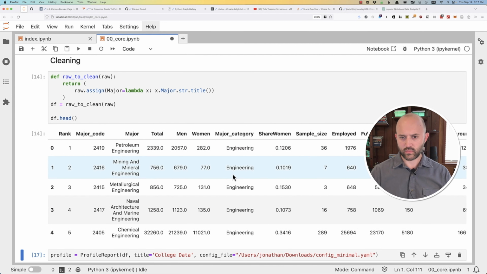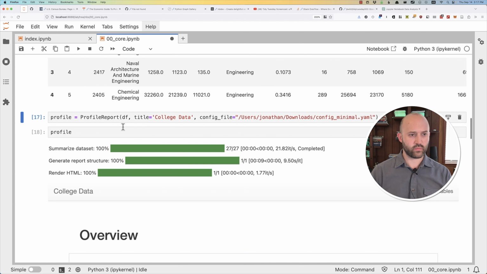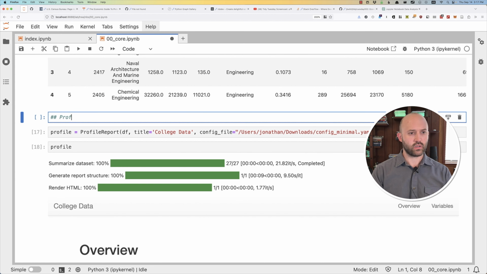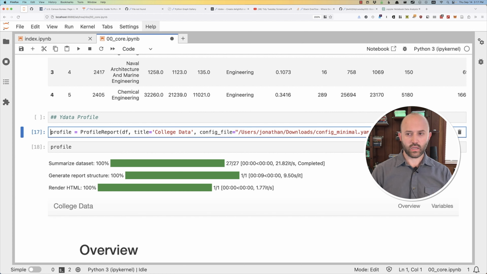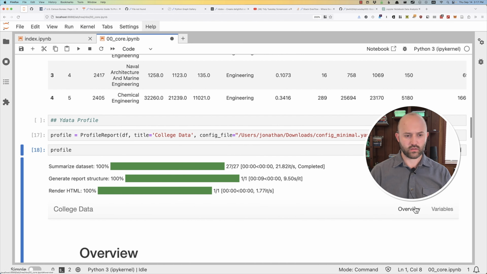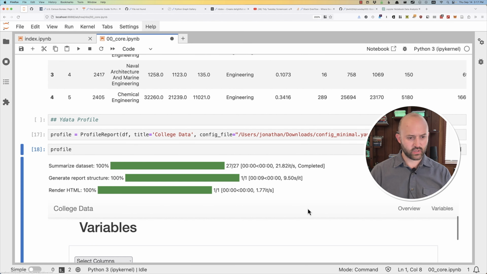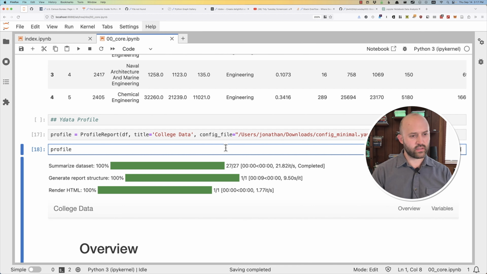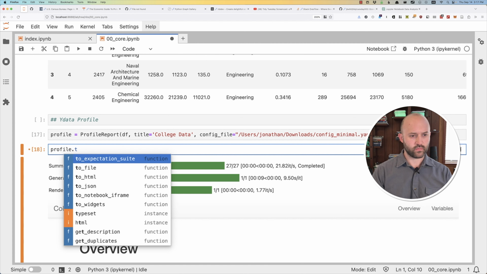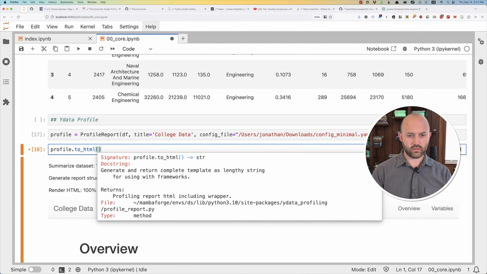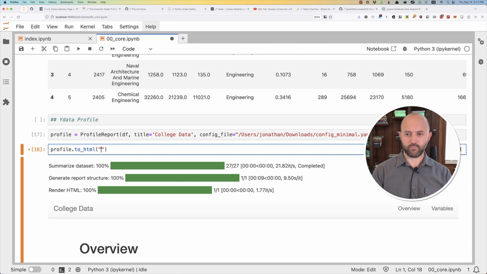Okay, so the cleaning looks reasonable, as I said, and we have the profile here. So maybe call this Y data profile. That's pretty cool, and with this I have the overview of the variables separately down here. I think I can actually write this out to HTML. So let's call this ydata.html.